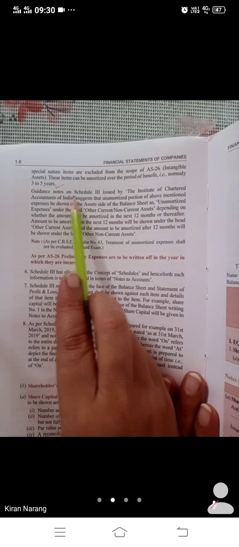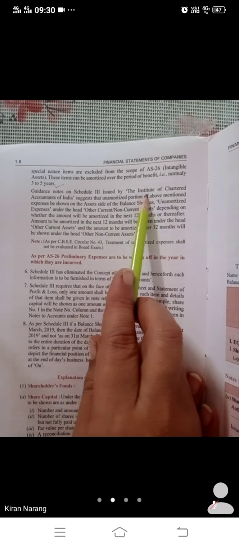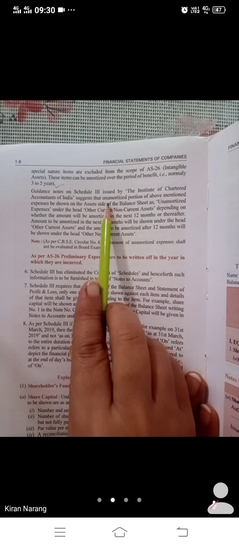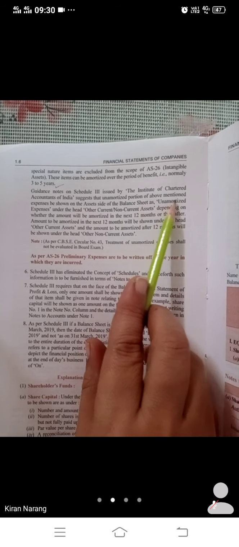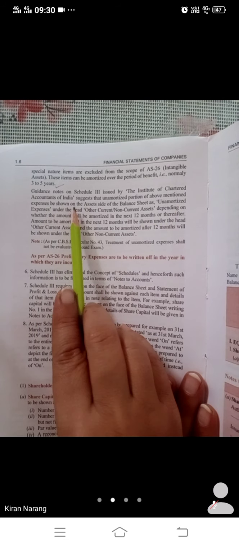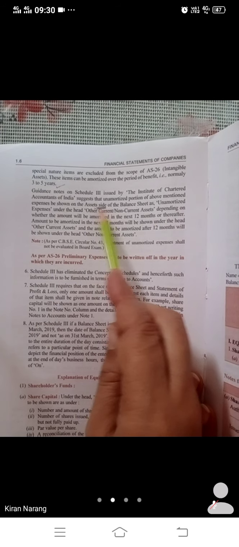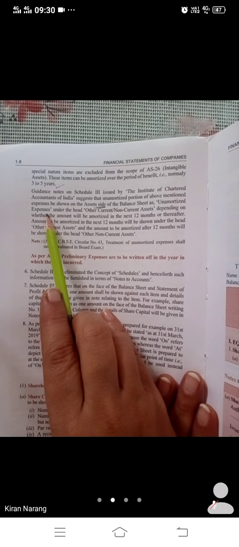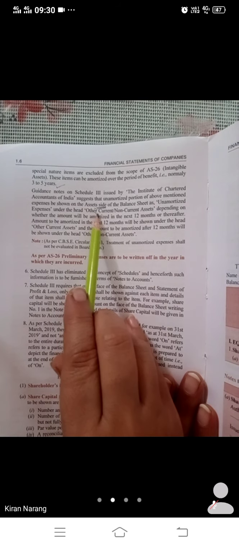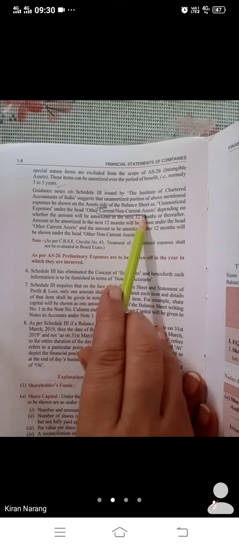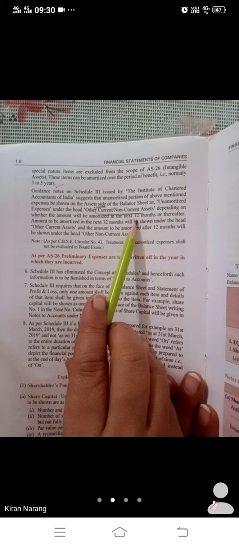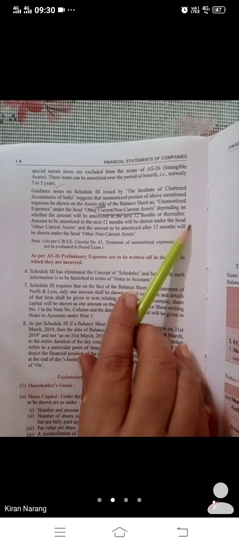So, guidance notes on Schedule 3 issued by the Institute of Chartered Accountants of India suggest that the unamortized portion of the above mentioned expenses be shown on the asset side of the balance sheet as unamortized expense under the head other current and non-current assets, depending on whether the amount will be amortized in the next 12 months or thereafter.